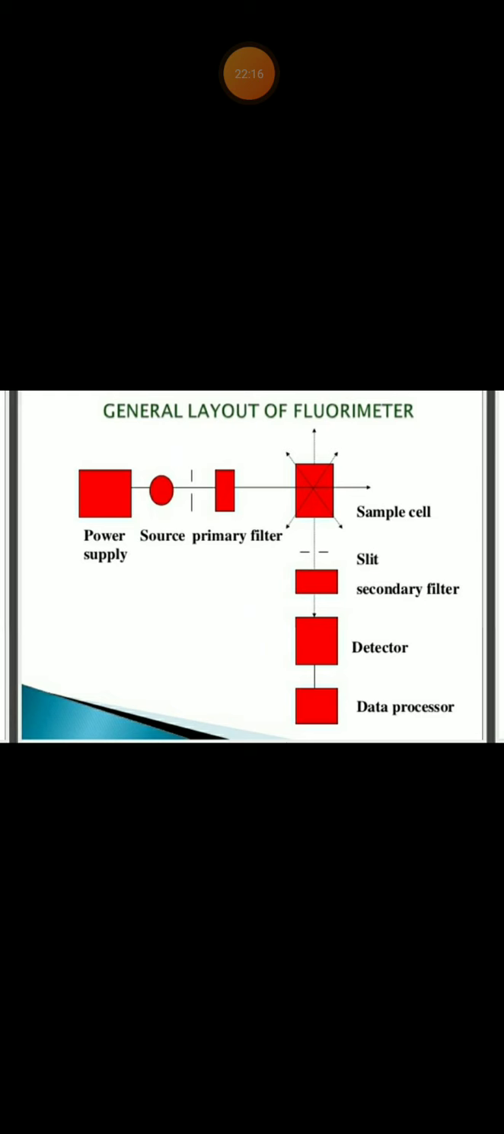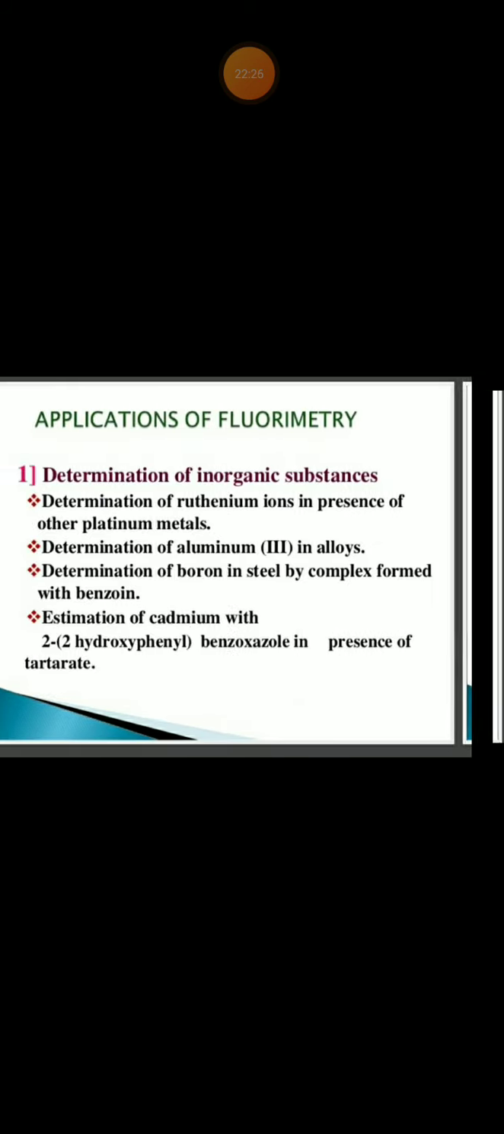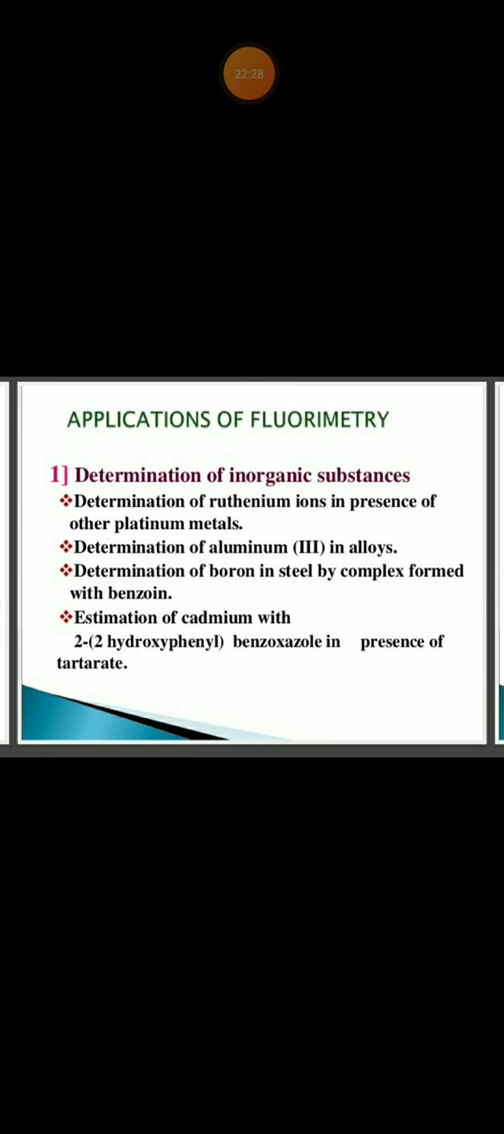General layout of the fluorimeter. This is the summary. There will be a power supply source, then a primary filter, sample cell, slit, secondary filter, detector, and data processor. And for what purpose this fluorimeter is used, that is the applications of fluorimetry.